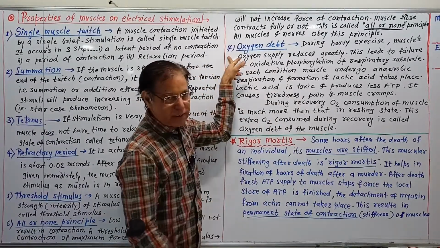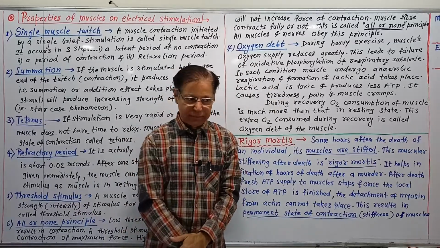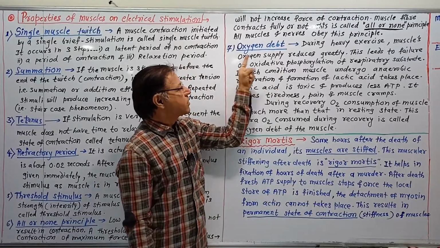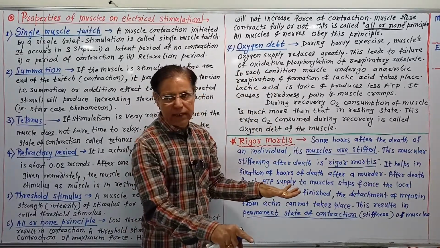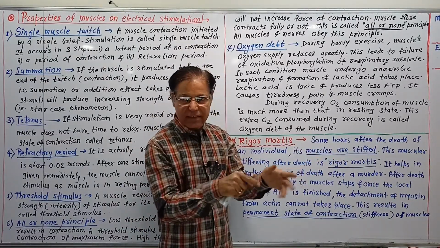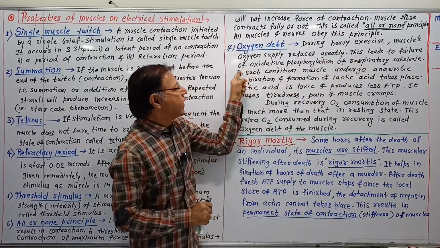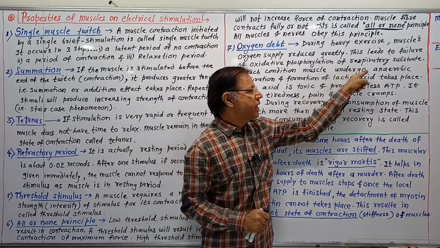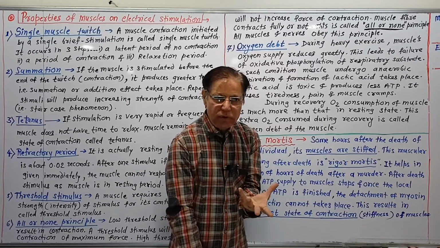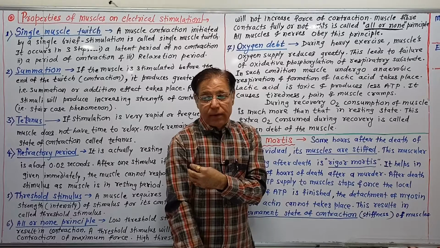And the last property of the muscles is oxygen debt. During heavy exercise, the muscles' oxygen supply reduces greatly. It means muscles are not getting enough oxygen as compared to a resting condition. This leads to failure of oxidative phosphorylation of the respiratory substrate. In the sarcoplasm of muscles, there is glucose, the most favored respiratory substrate, where if